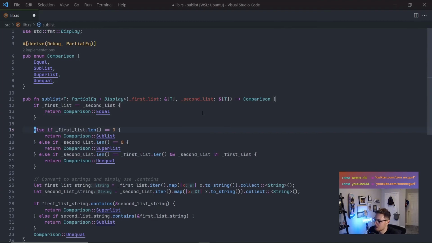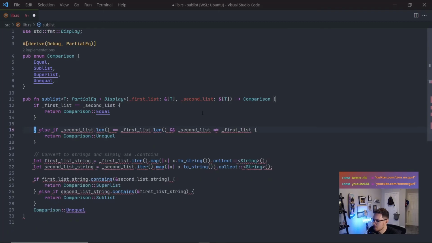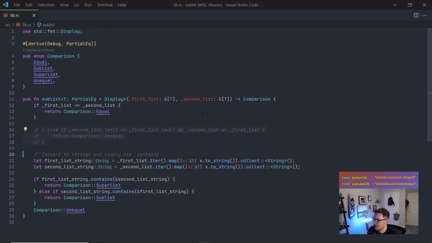I don't think we need to check this, because I think our string will capture this, right? If I have a string, it contains an empty string, just like lists. So we can actually get rid of this. We can get rid of this. If they're the same length, but they're not equal, we might need that, but I don't think we need that either. I think we really just need to check equality, and then down here, we're checking if it's a superlist or a sublist. And if it's not, then we know it's not equal. I think this will just work. Let's try it.